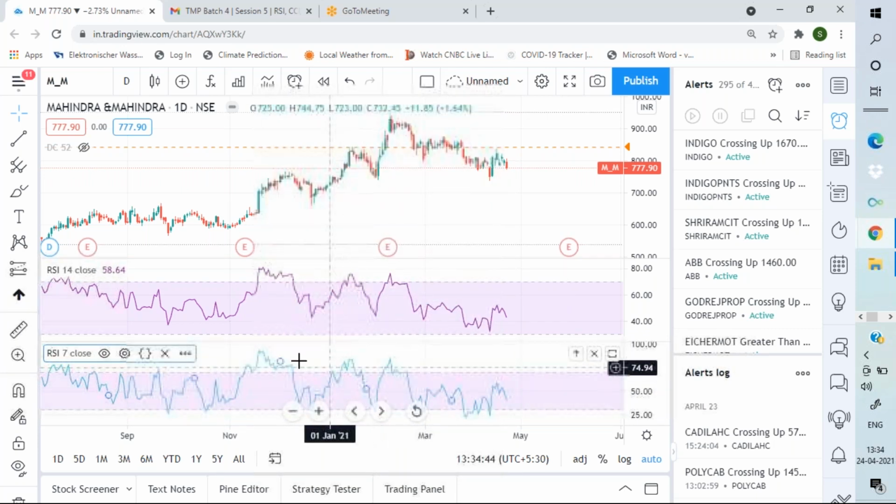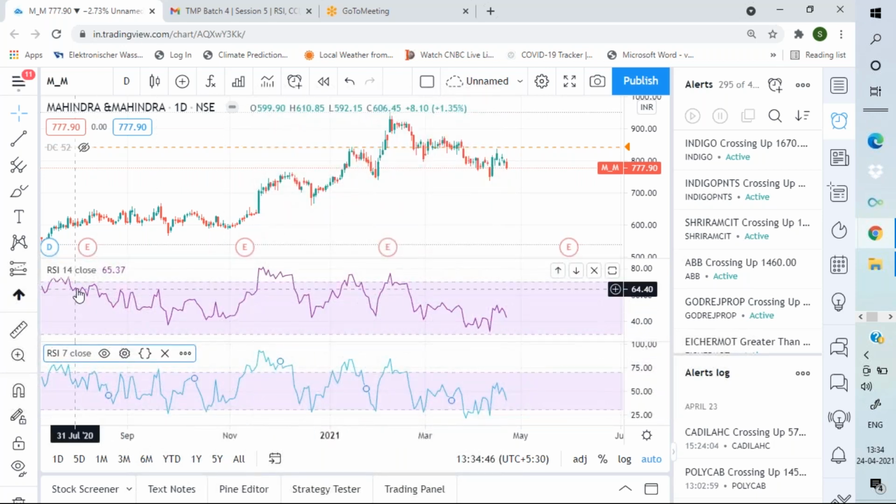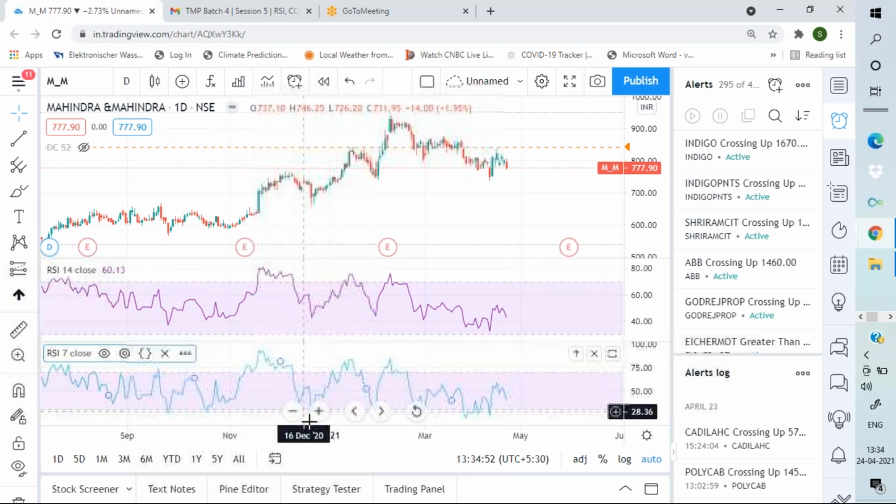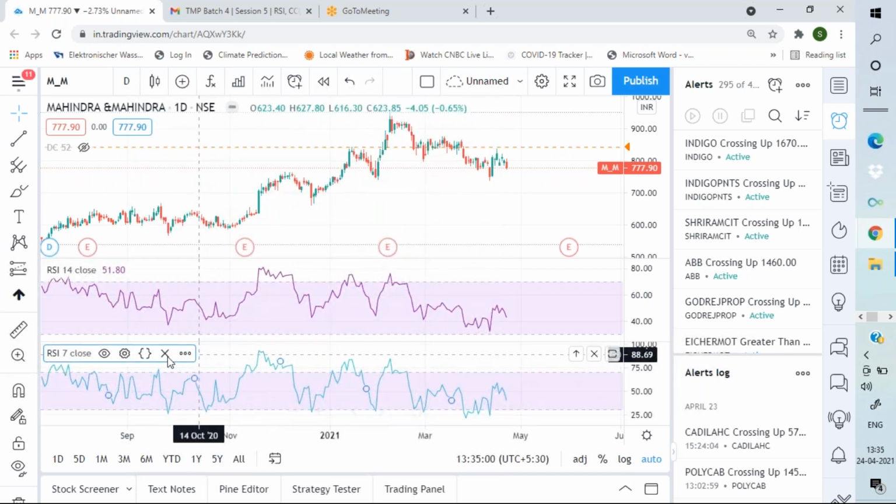In my experience, the 14 period RSI is very good, and there is no need to alter it, because a very slow or very sensitive response is not useful. So I am just sticking to the 14 period RSI here, and I will show you based on that.